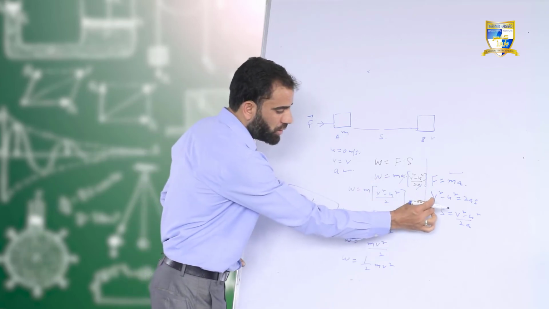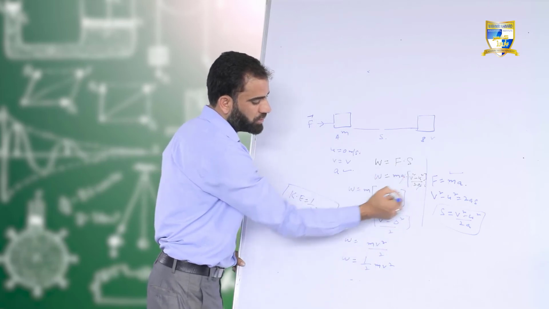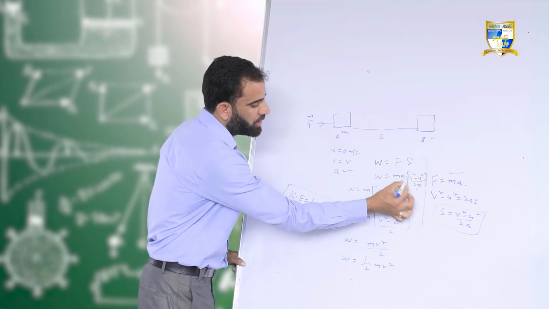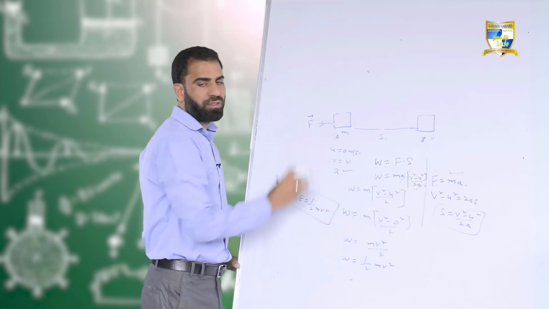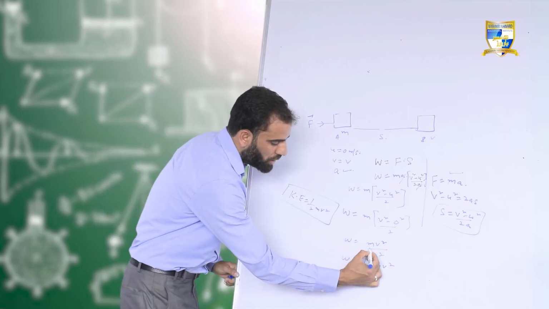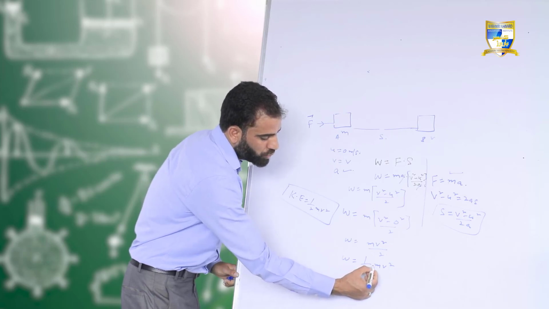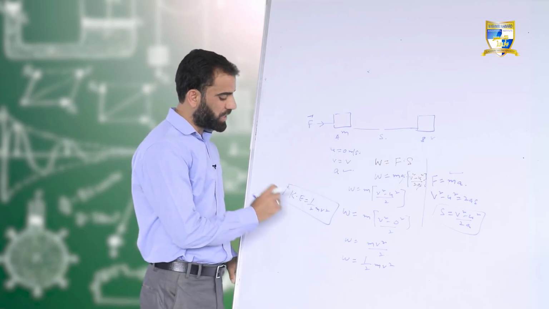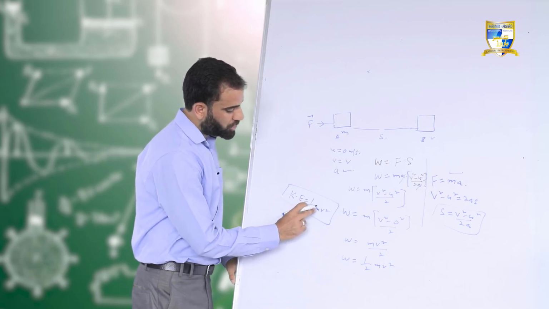And according to the third equation of motion, we know this thing. So I have substituted the value of s here. So I write here m times (v square minus u square) divided by 2. a got cancelled out. So W equals m times (v square minus 0 square), because initially the body is at rest, so its initial velocity is 0. So W equals mv square divided by 2. Take 1 by 2 common here. What remains there? 1 by 2 mv square. And this work has been stored in it in the form of kinetic energy. So I can write here, in place of W, kinetic energy equals 1 by 2 mv square.